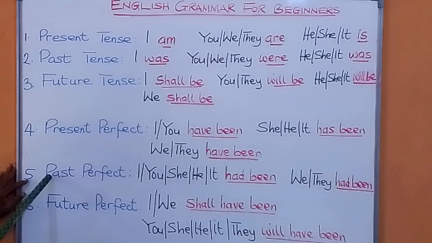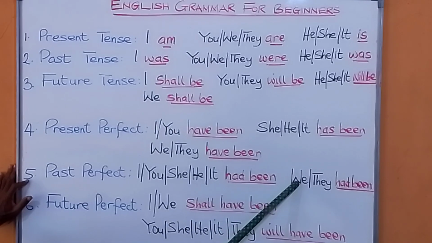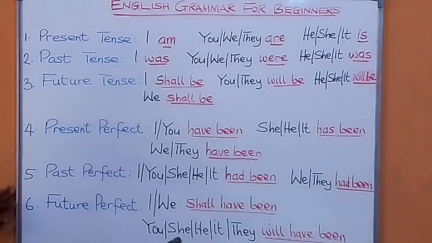If it's past perfect, and you want to use I, you, she, he, it, you are going to say had been. I had been there. You had been. She had been. He had been. It had been. If you also want to use we or they for past perfect, you say had been also. We had been there. They had been there.